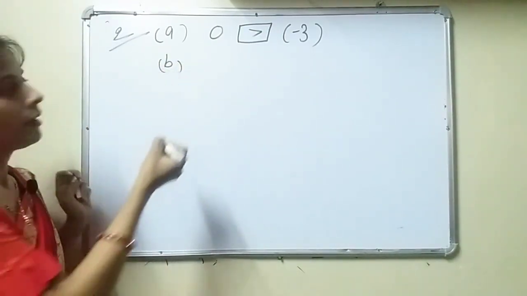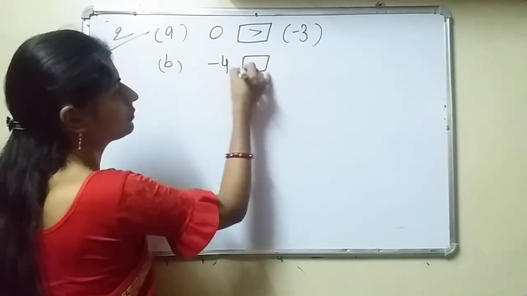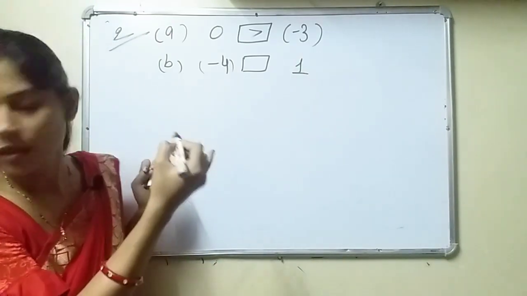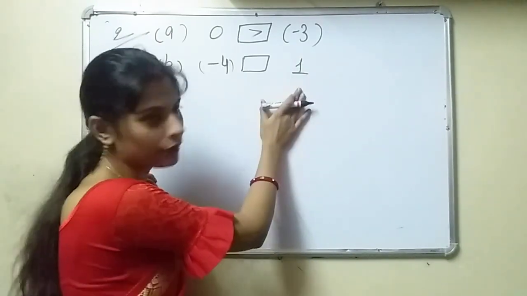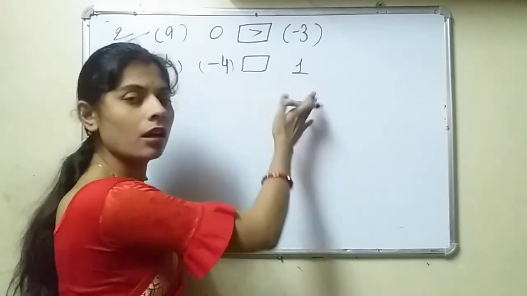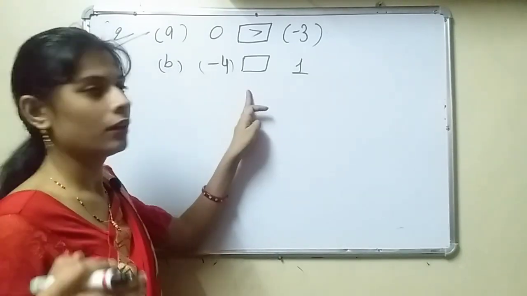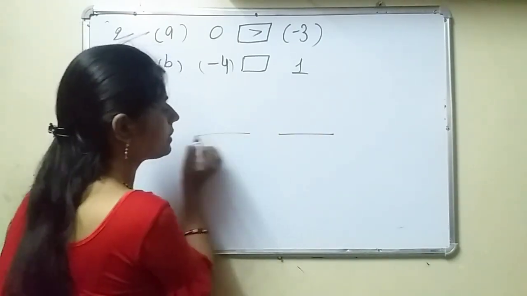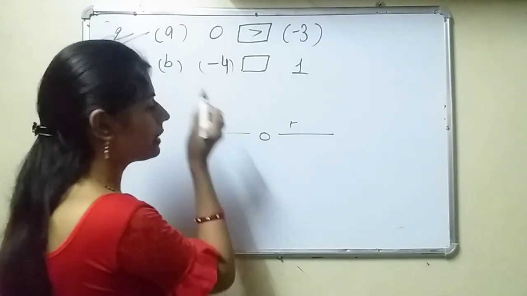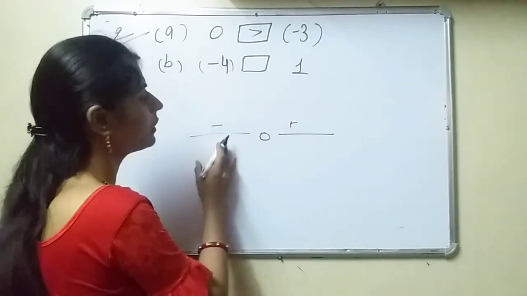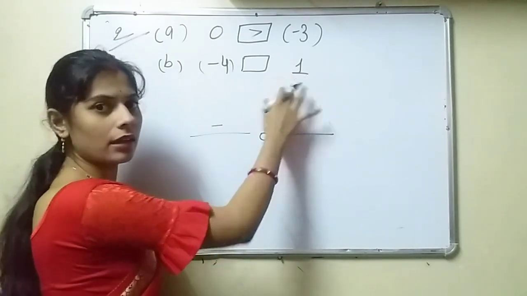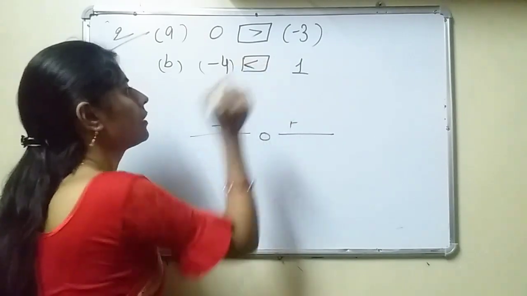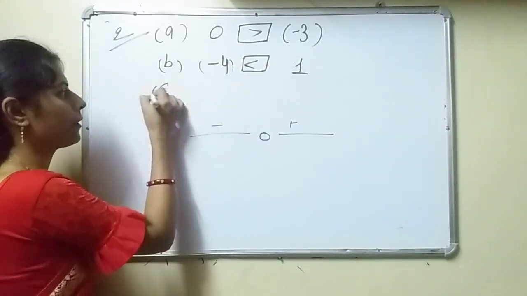B: minus 4 and 1. See now, minus 4 is smaller than 1 because 1 is on the positive side. There is the positive side, the negative side, and 0. The positive side is always greater than the negative side. So 1 is on the positive side and it is greater than -4. So 1 is greater than -4.